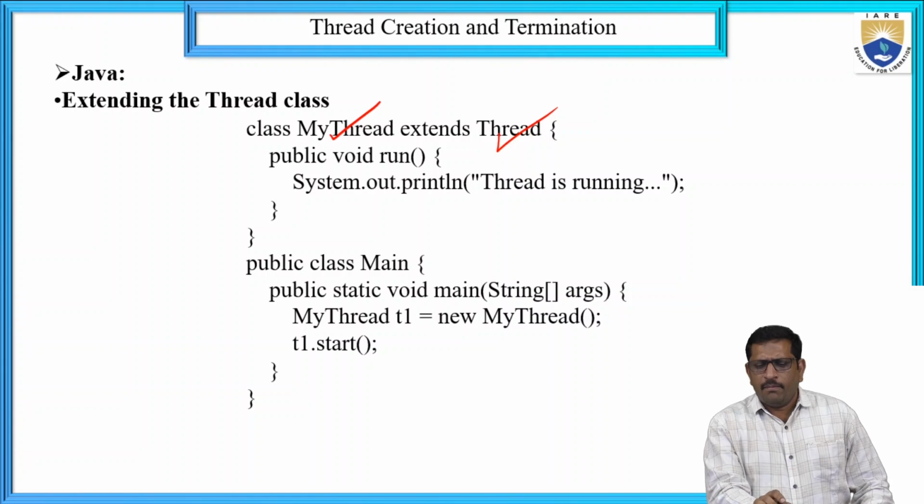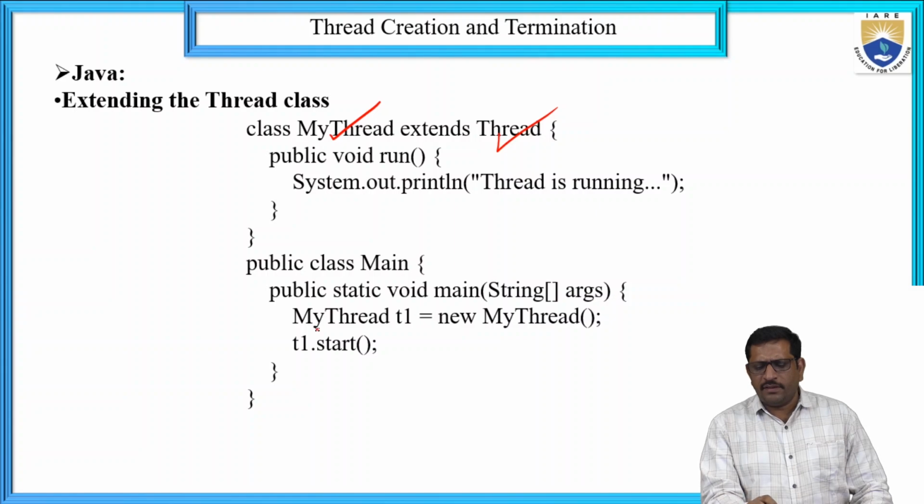Here is public void run, with System.out.println thread is running. Once the thread is created, we can run the thread, that is, execute the thread. Then the public class with the main method. So in this main method, the thread can be created: public static void main(String[] args).